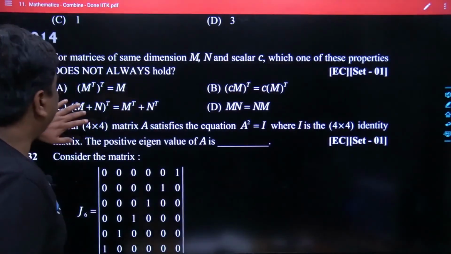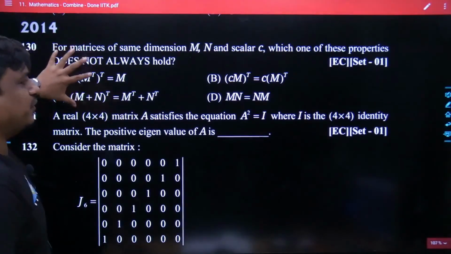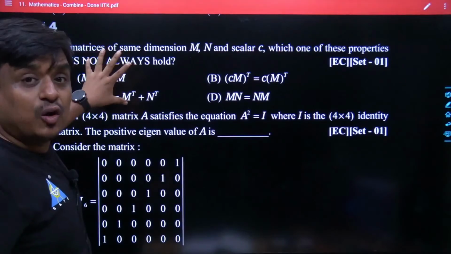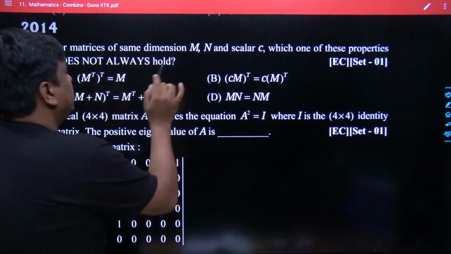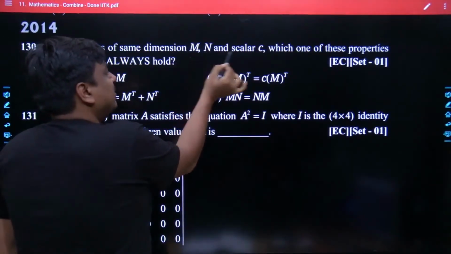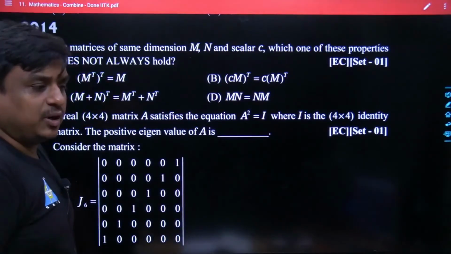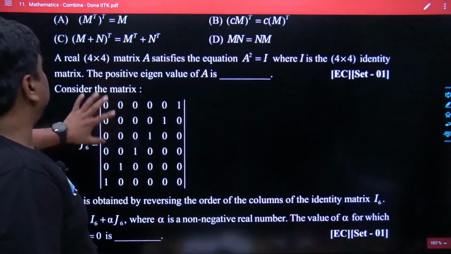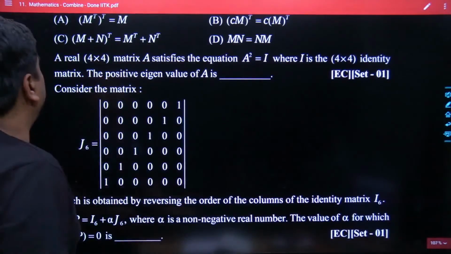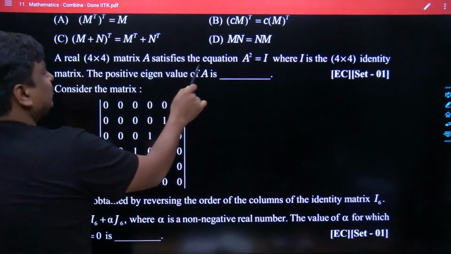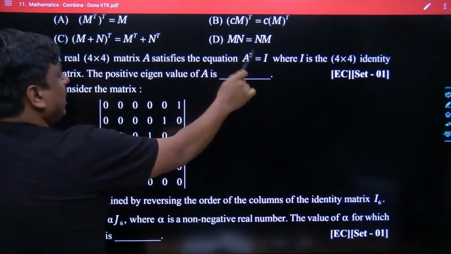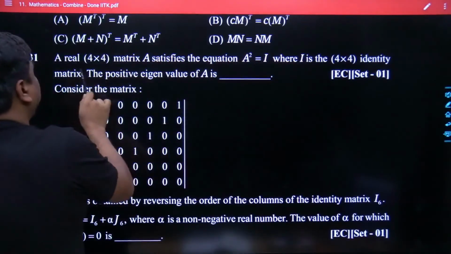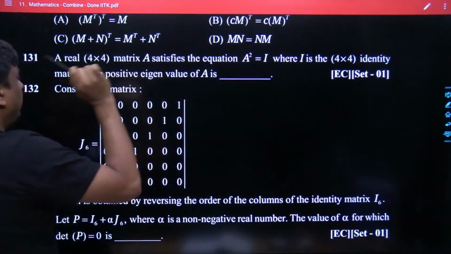But one thing is quite sure: if you focus on the first question, it was based on the properties of matrices, where M is a matrix, N is a matrix, and C is a scalar quantity. In the same sequence, question number 131: a real matrix A satisfies A squared equals I, where I is the 4 cross 4 identity matrix; the positive eigenvalues of A.